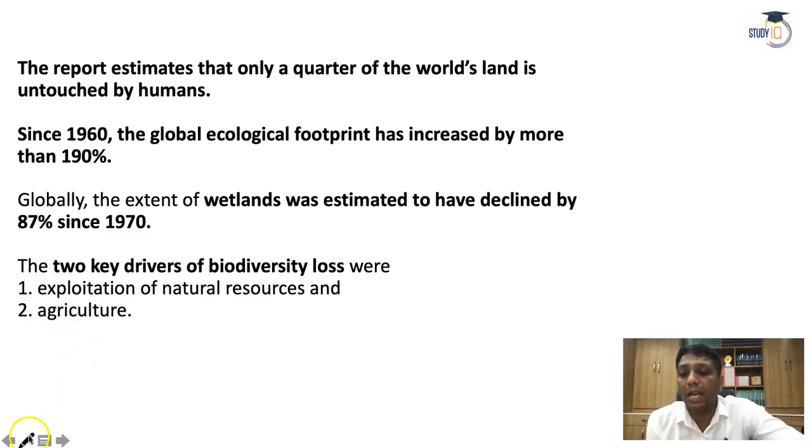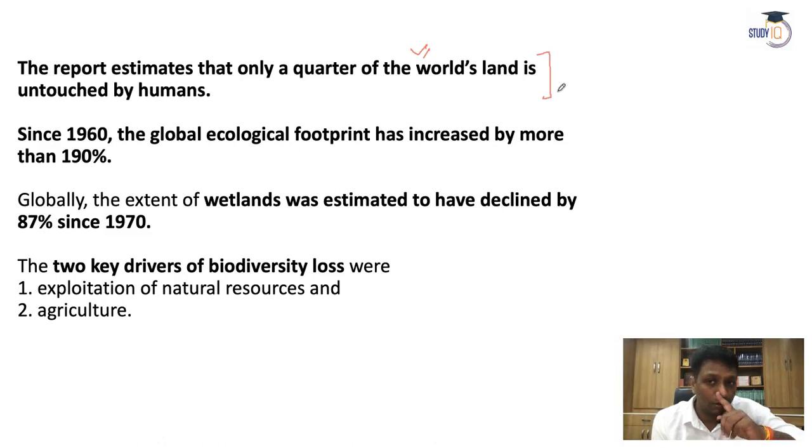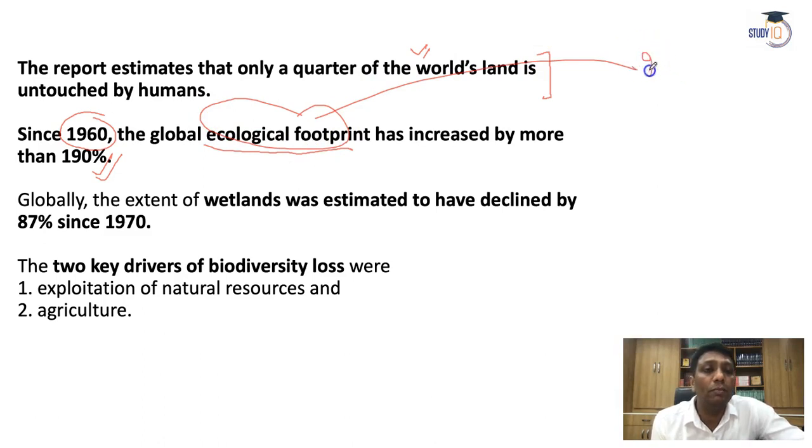See, according to the report estimations, only a quarter of the world's land is untouched by humans. It means, guys, the rest of the world's lands or areas are disturbed by human beings, which are anthropogenic causes. Since the 1960s, the global ecological footprint has increased more than 190%. You know, the ecological footprint was also a UPSC prelims question in 2014. All the emissions or pollution or problems generated into the atmosphere, all those impacts we consider under ecological footprint. If you measure everything in respect of carbon, it is called carbon footprint.